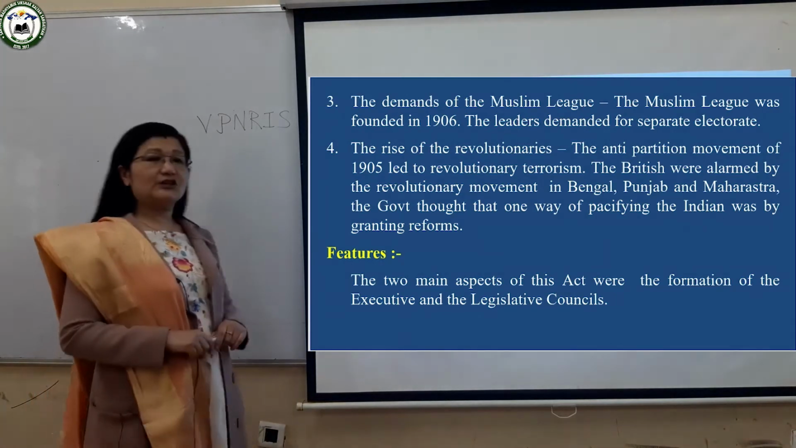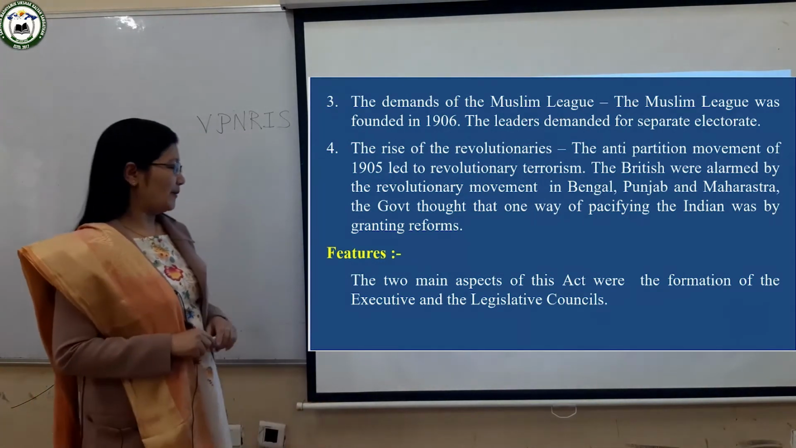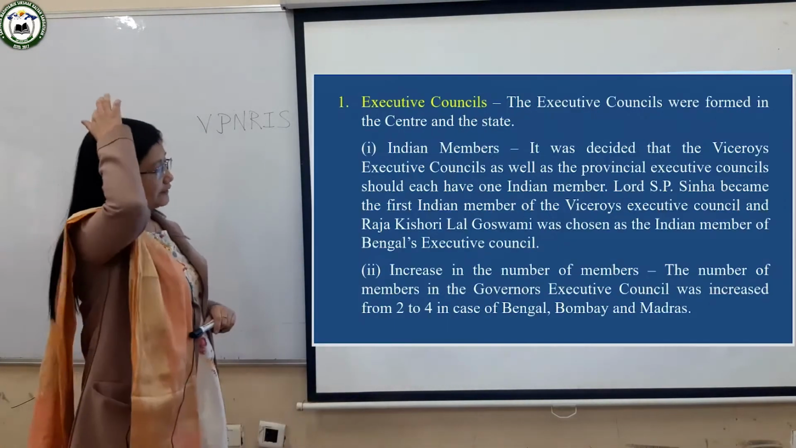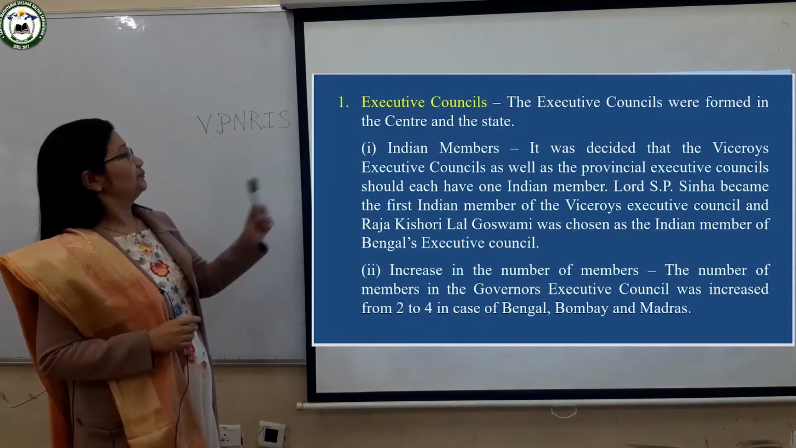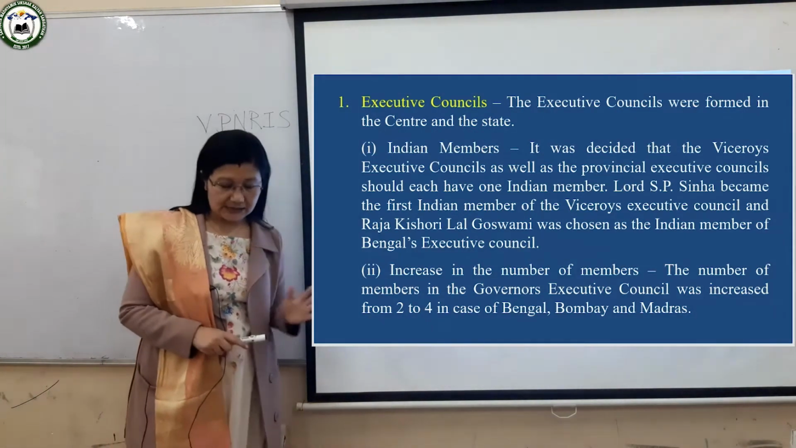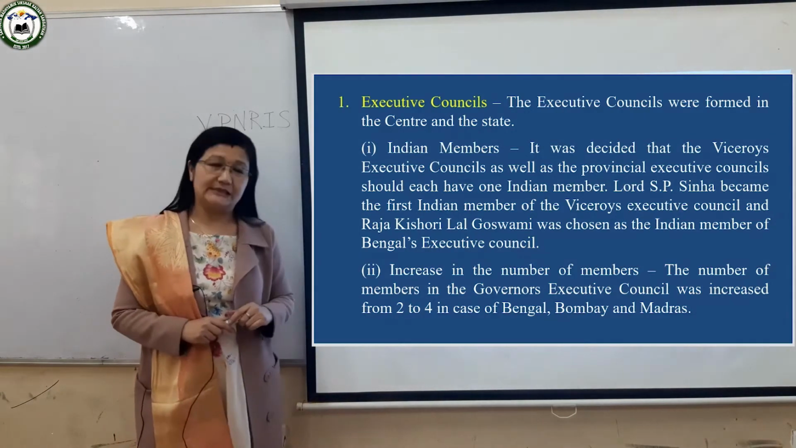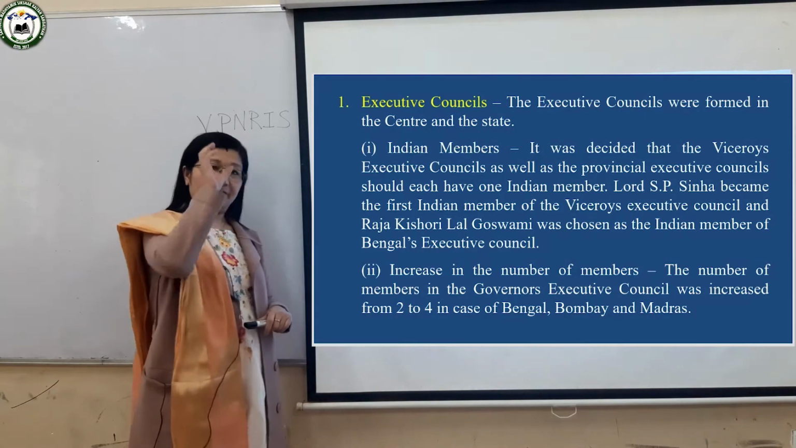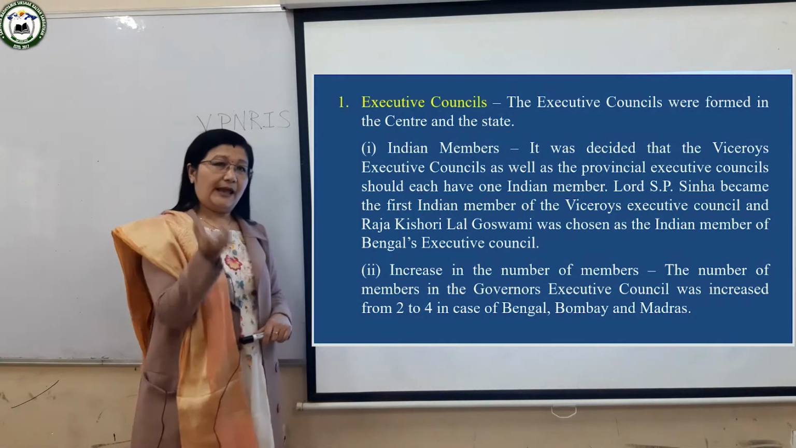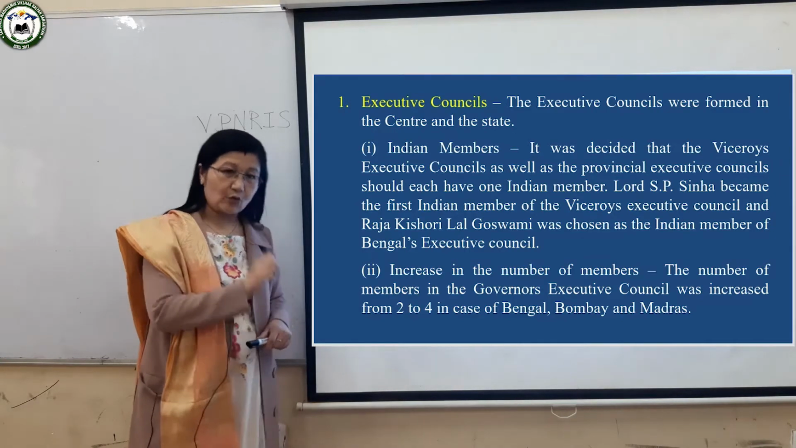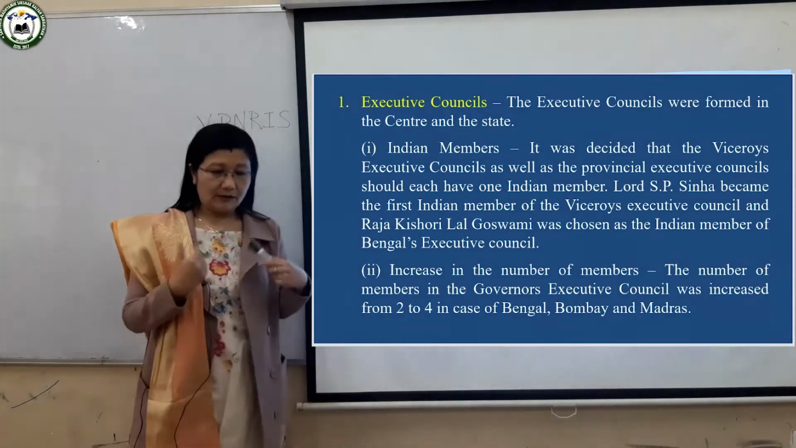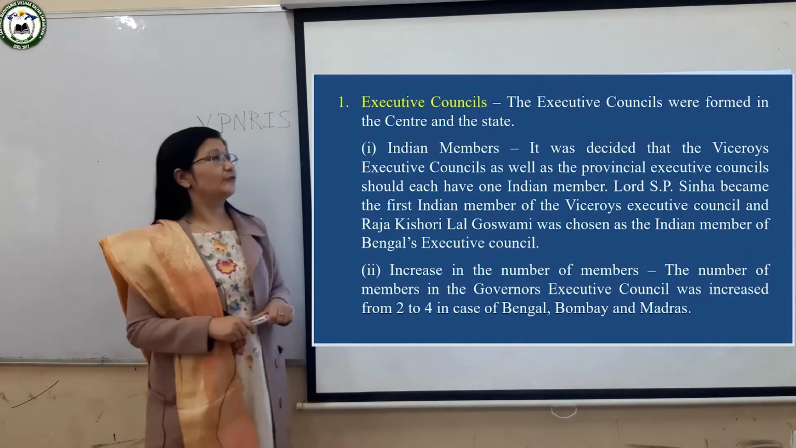Then the features. Now features are the important points. There was the formation of the Executive Council and the Legislative Council. Now we will discuss the next point, the Legislative Council. What is this Legislative Council? It is like today's Parliament. In Parliament we have the President, who is only a nominal head, and the Prime Minister, who has all the power. Then we have the Lok Sabha and Rajya Sabha. In the same way, the Legislative Council was like the Parliament of today.